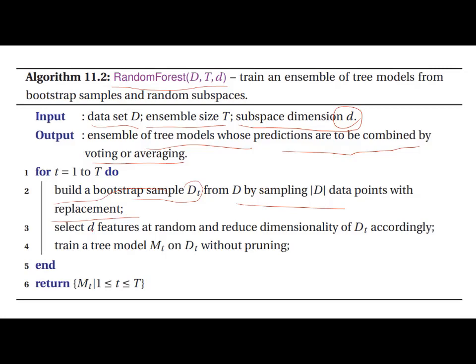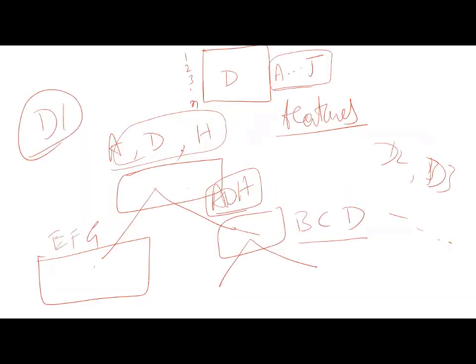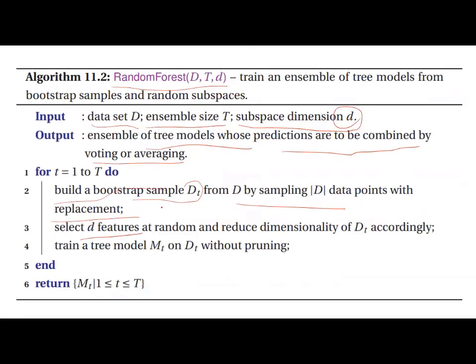Now, select only d features, my dear friends. Don't select all features. Select only some features at random and reduce the dimensionality of Di accordingly. And train a tree model Mi on Di without pruning.